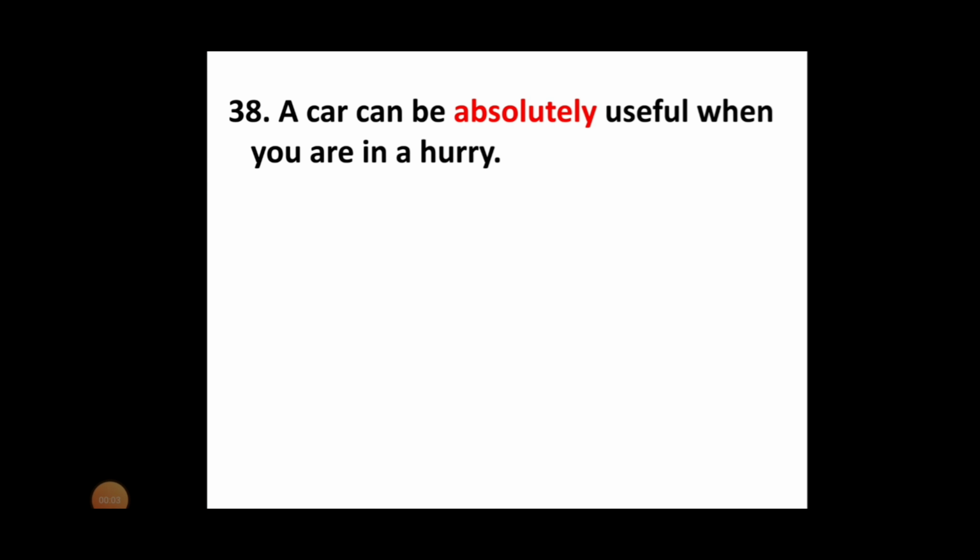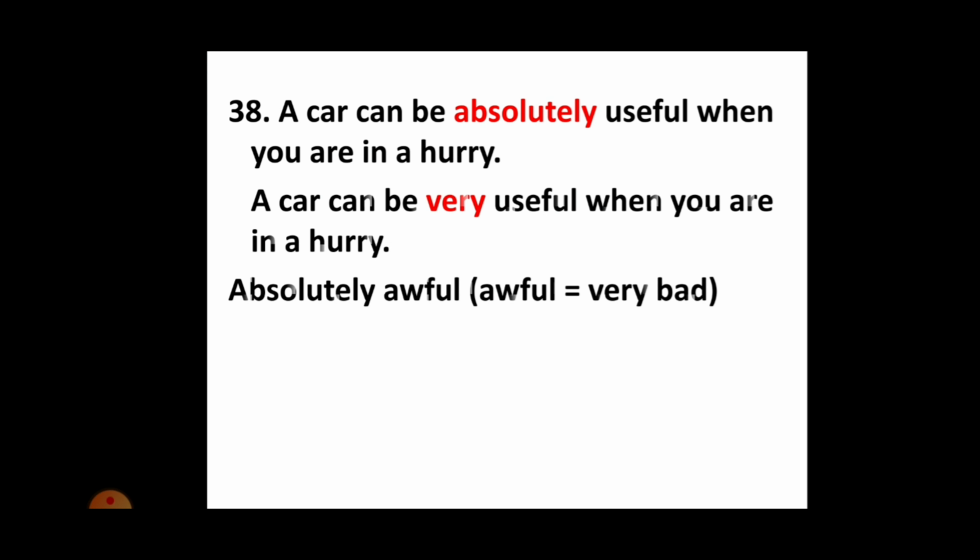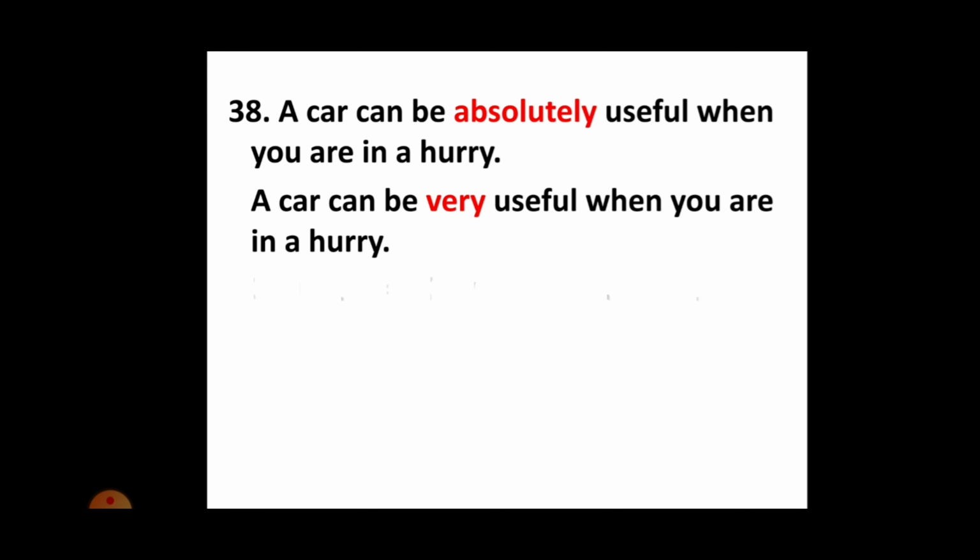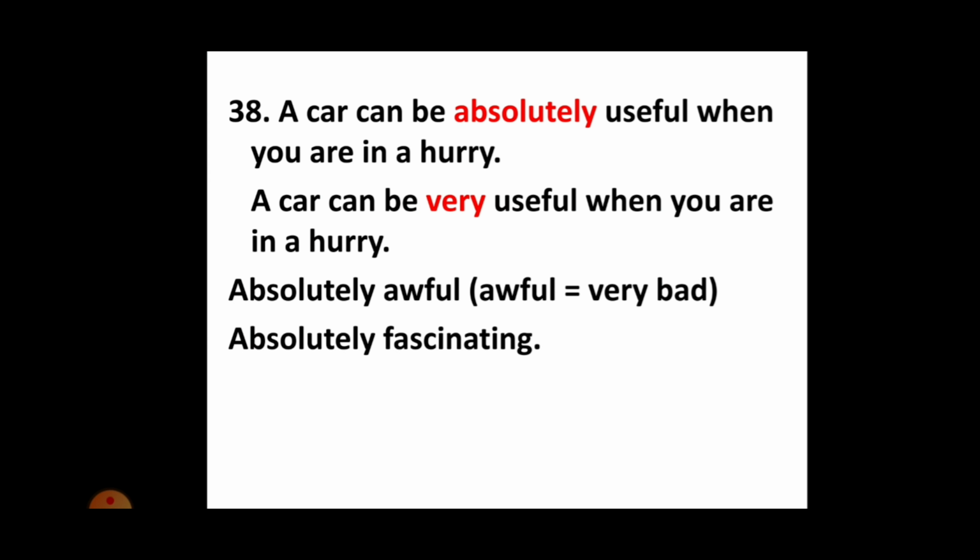And the next statement is a car can be absolutely useful when you are in a hurry. This is a wrong expression, and the correct one is a car can be very useful when you are in a hurry. Remember, we use absolutely before adjectives which already contain very as part of their meaning. For example, absolutely awful. See, actually awful means very bad. And let's look at one more example. Absolutely fascinating. See, fascinating is equal to very interesting.